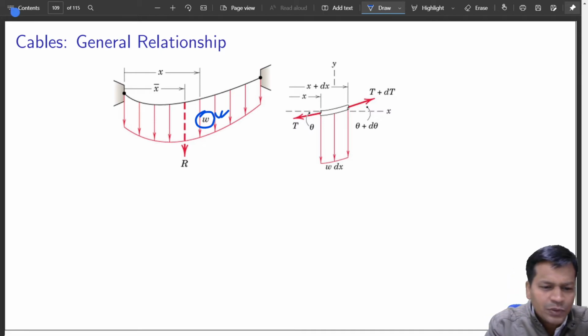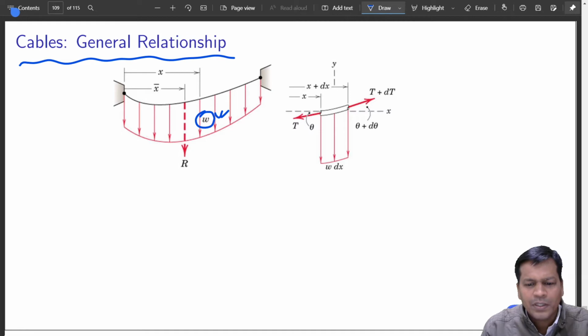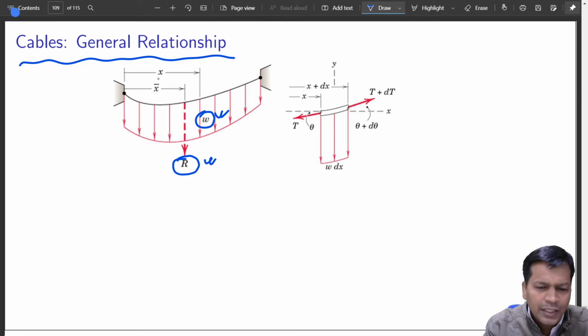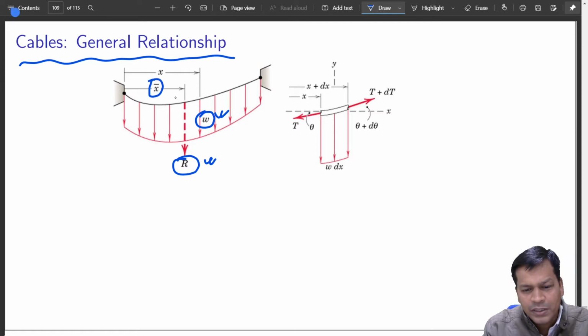Okay, I am trying to establish a general relationship between tension and this W, if it can be. Okay, so R is the vertical load that is coming, the resultant of all the load that comes downward, and that is the mean distance of that center of load. This is acting at some point maybe. So that is given by this. We are not initially interested in this.